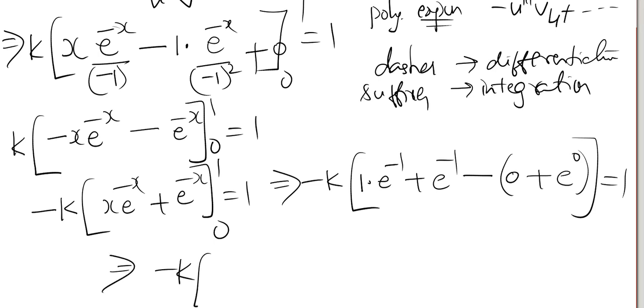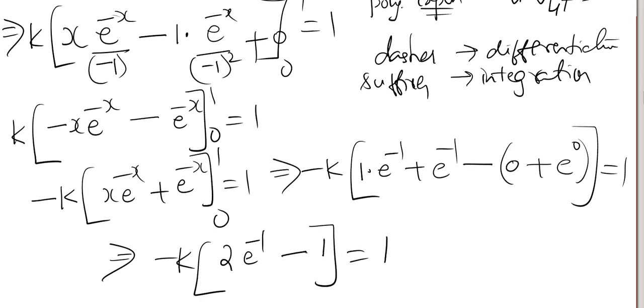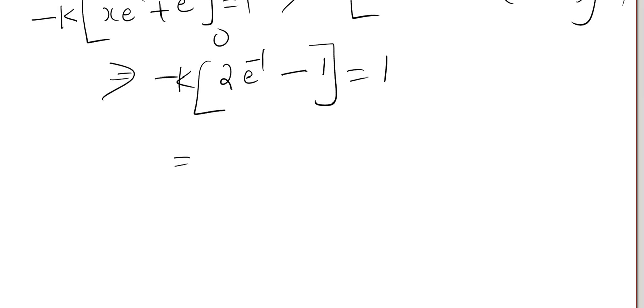So minus k into e power minus 1 plus e power minus 1 is 2 e power minus 1. Like terms, right? And here e power 0 is 1, minus 0 plus 1 is 1 equals to 1. We want k here. k into e power minus 1 can be written as 2 into 1 by e.